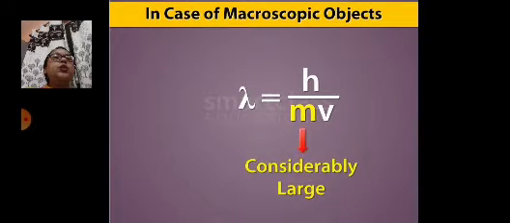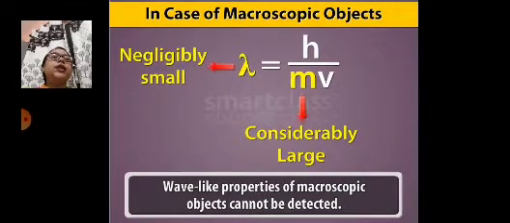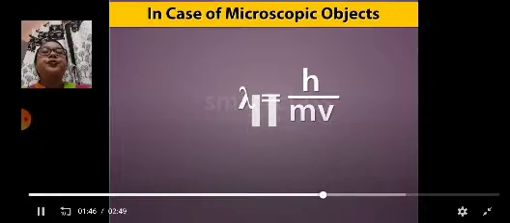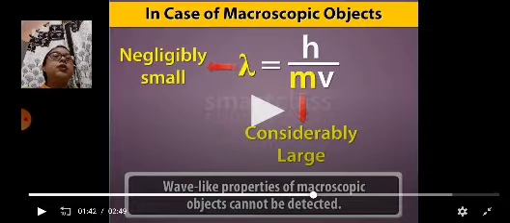In the case of a macroscopic object, macro means bigger. Where m is considerably large, in the case of large mass, what happens? The wavelength will be small. So the wave-like property of a macroscopic object cannot be detected. The wavelength will be negligible, so you can't detect the wave-like property of macroscopic objects.